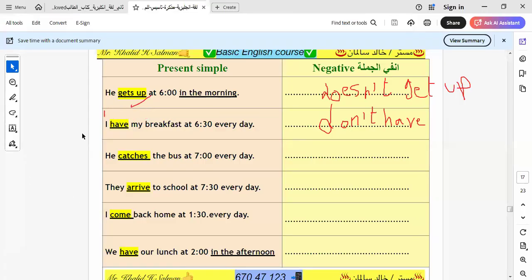Here we have he catches. So here I put the infinitive form. It will be doesn't catch, and I put the verb in the stem form. Doesn't catch, and I put the verb in the infinitive form. Another one will be don't arrive. Don't arrive. Okay. Let's continue the rest of the exercise.